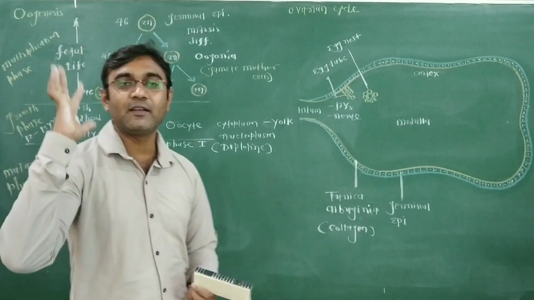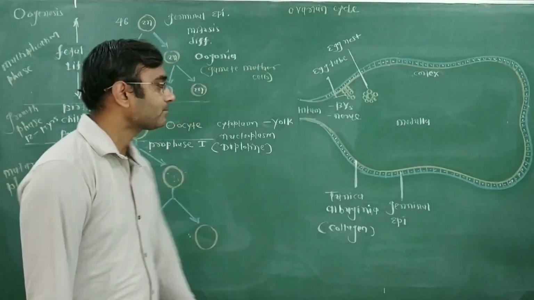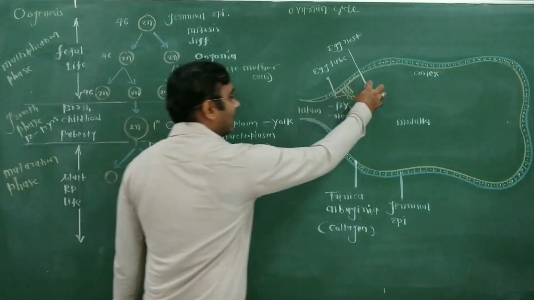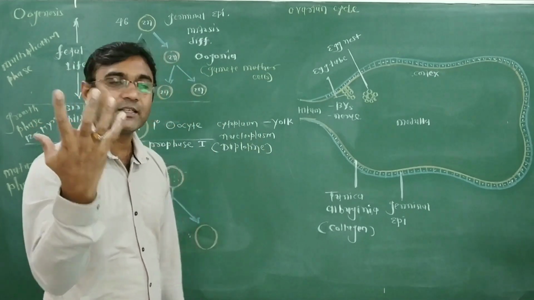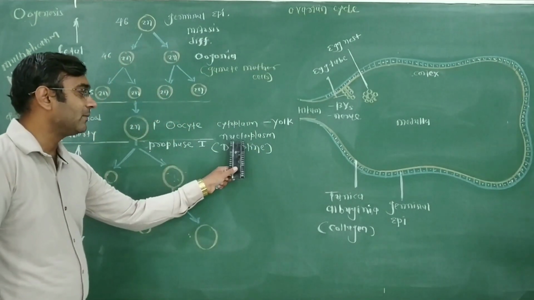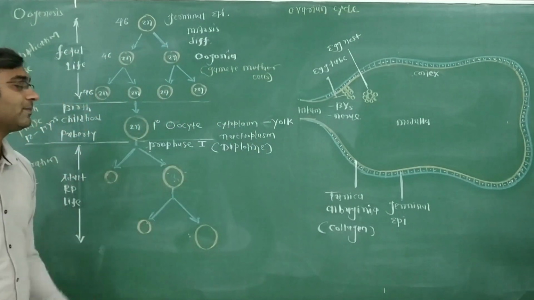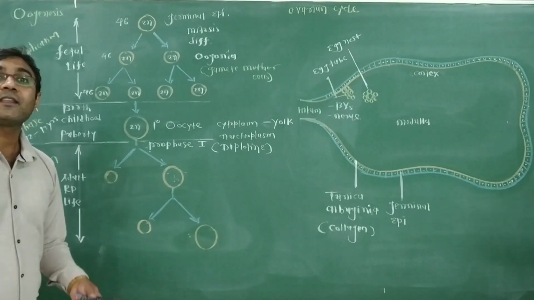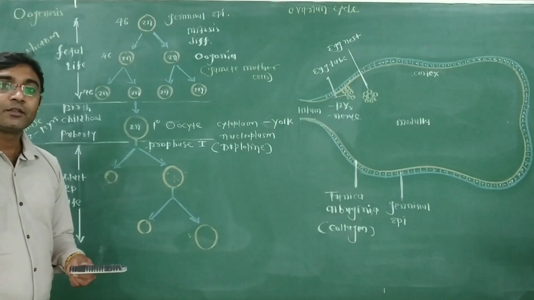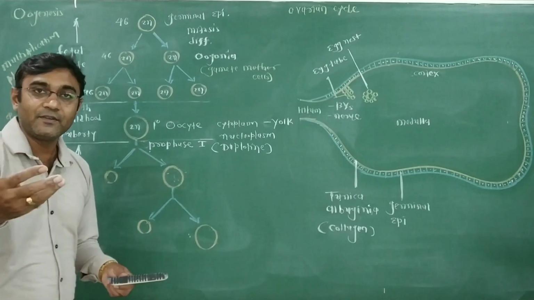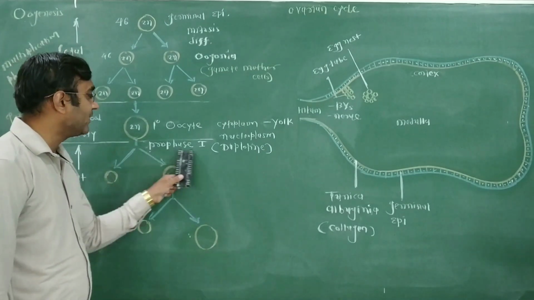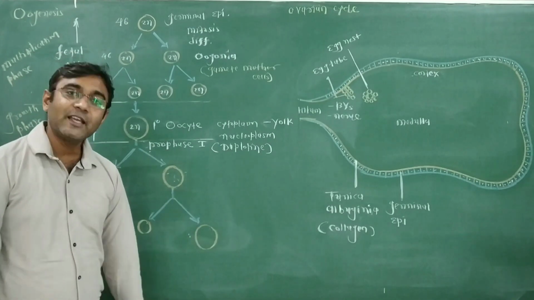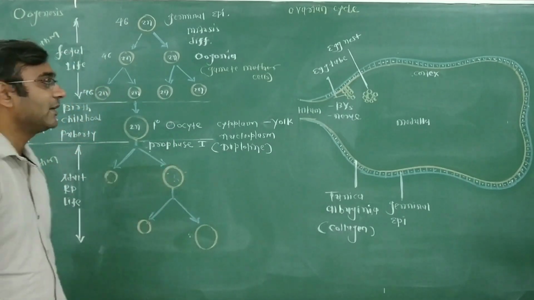So we can explain the primary oocyte in two ways. In the egg nest cell, the oogonia starts to mature, increases its size, becomes rich with cytoplasm and nucleoplasm, and this is called the primary oocyte. Or another definition: the oogonia goes into cell division, especially mitosis, and stops its cell division at prophase one during the diplotene stage, and that is called the primary oocyte.